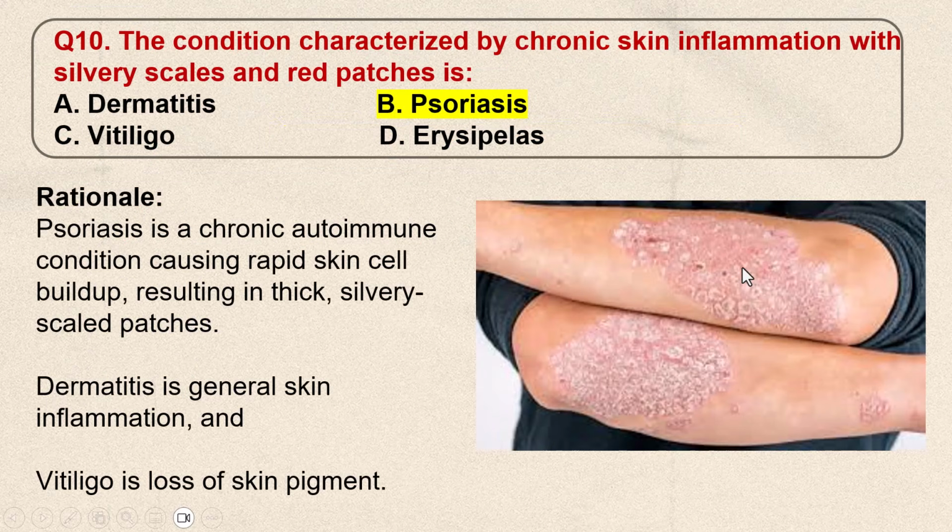You can see here, psoriasis is a chronic autoimmune condition causing rapid skin cell buildup resulting in thick silvery scale patches. On the other hand, dermatitis is a general skin inflammation and vitiligo is the loss of skin pigment.